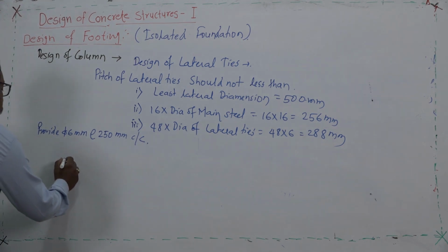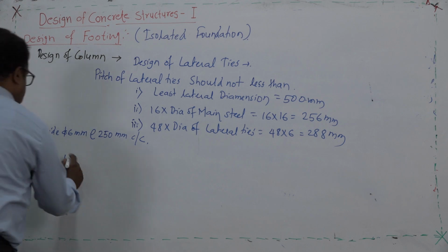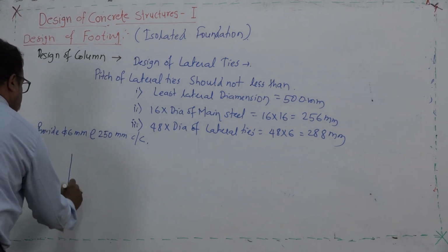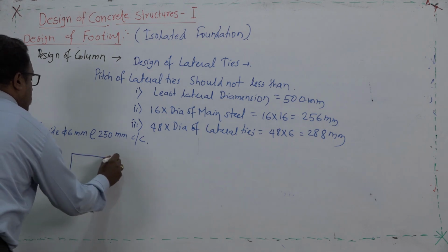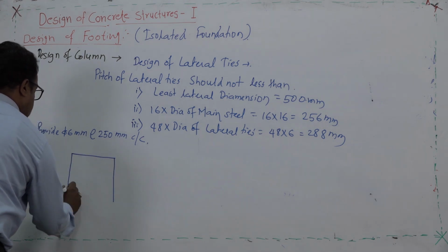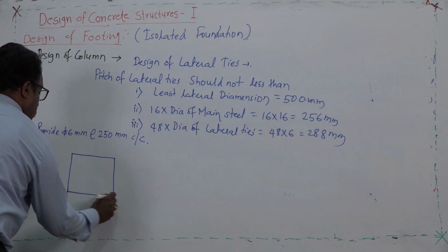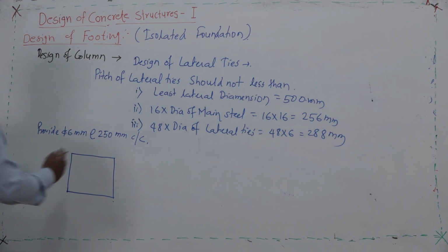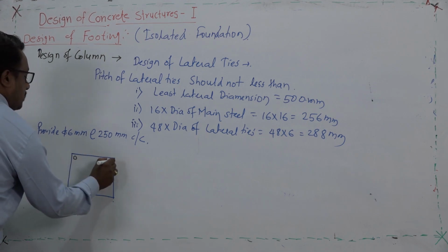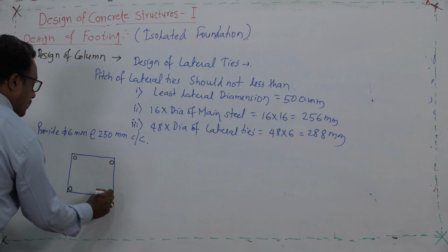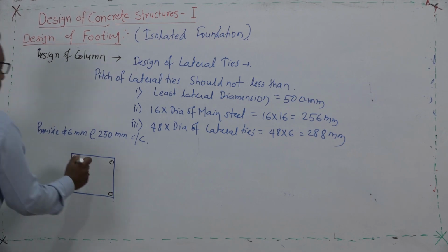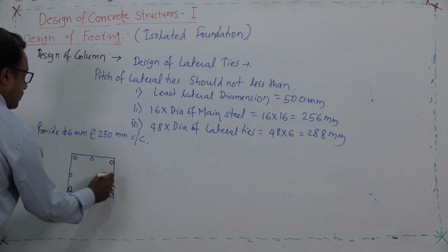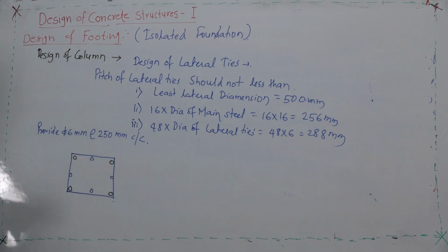So, in short, I am going to draw the sketch of the cross section of the column. These are the bars with 16 mm diameter, and this is the bar with 12 mm.